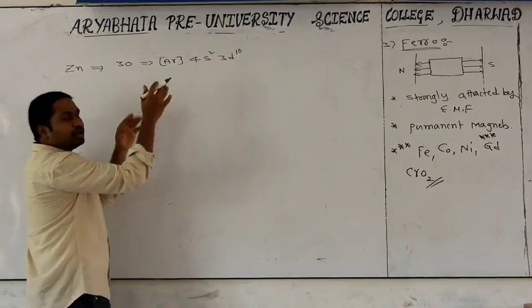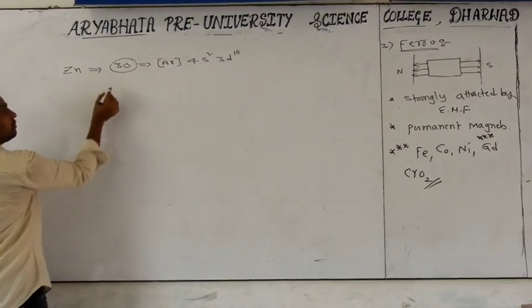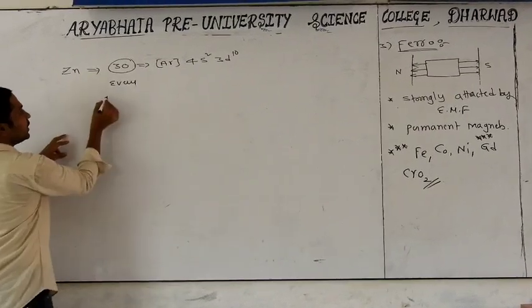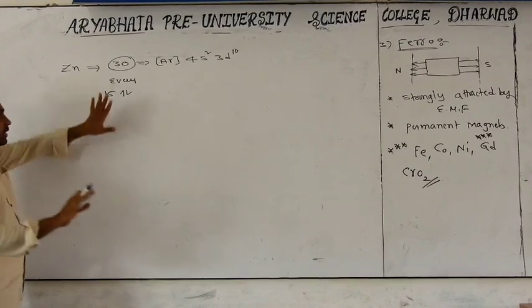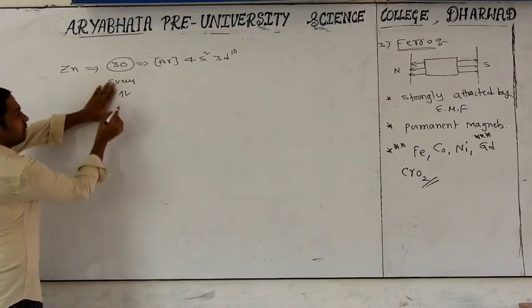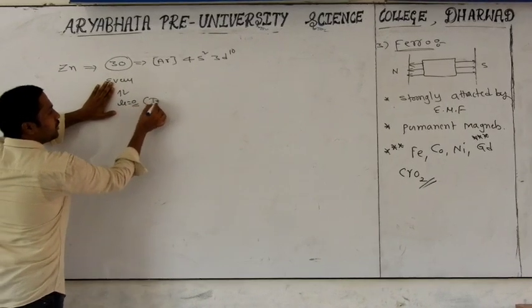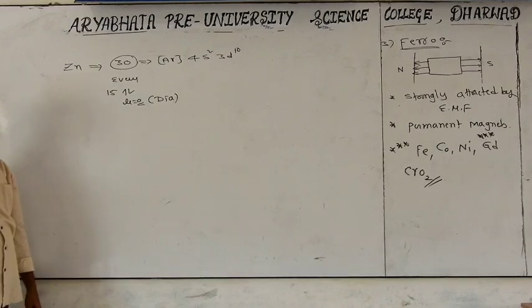No need of seeing all this also; from this only we get the answer. 30 is an even number. With an even number of electrons they become like 15 pairs. But for every pair, plus and minus, the net momentum will be 0. Net momentum is 0, so zinc is a diamagnetic substance.